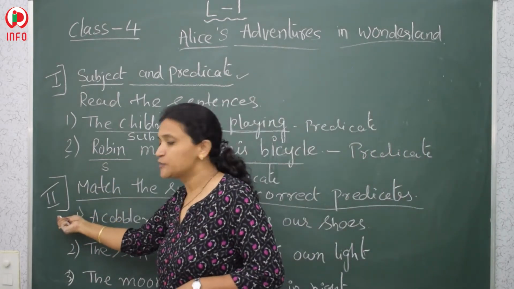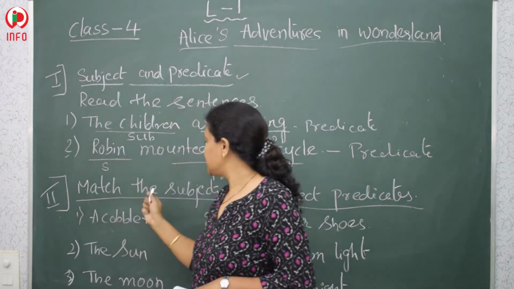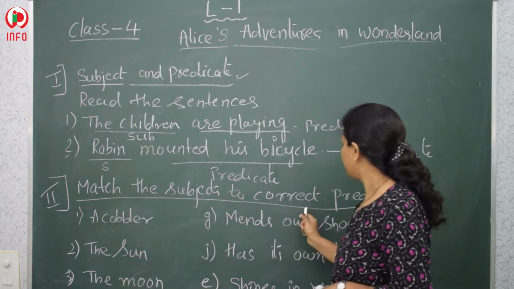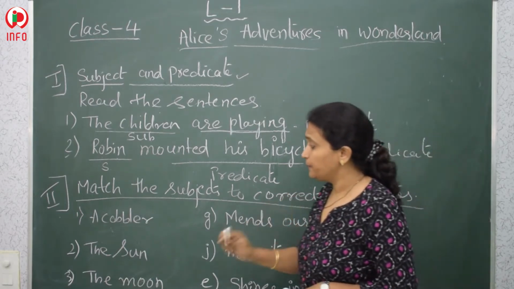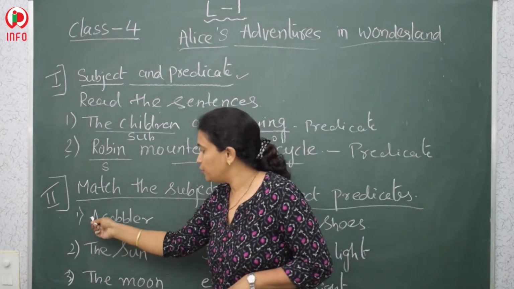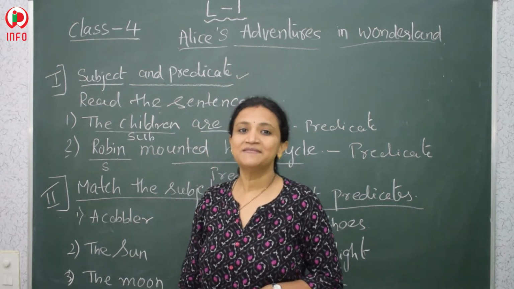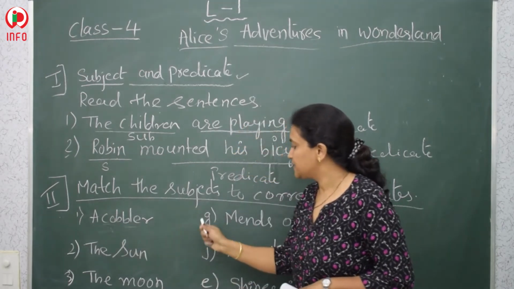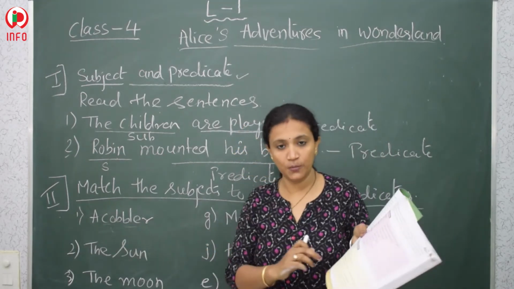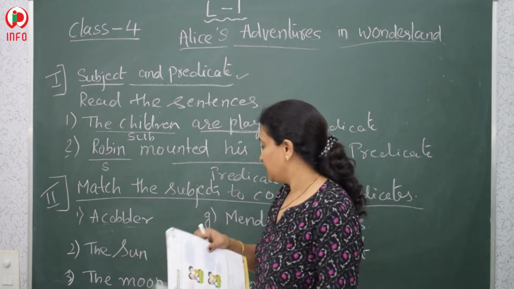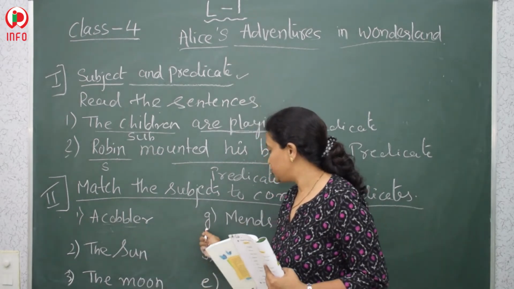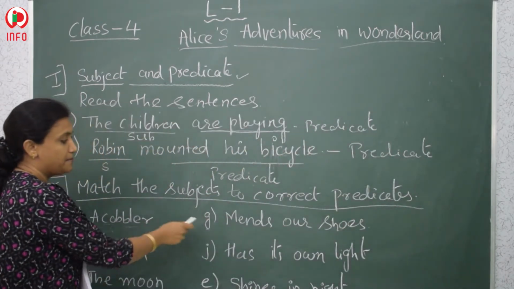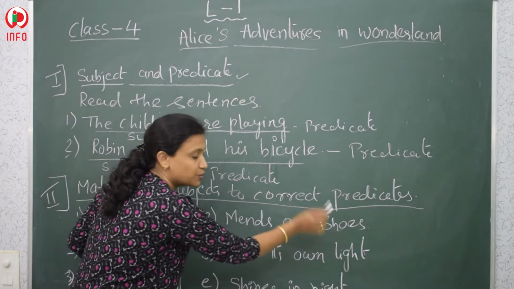So we will have a small activity on this. That is match the following. Match the subjects to the correct predicates. So first is a cobbler. Do you know who is a cobbler? A cobbler mends our shoes. So what is the correct answer for cobbler? In the option list it is G. The correct answer for cobbler is G. Okay, so G is cobbler mends our shoes.